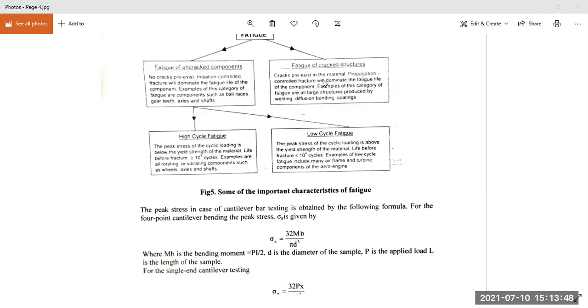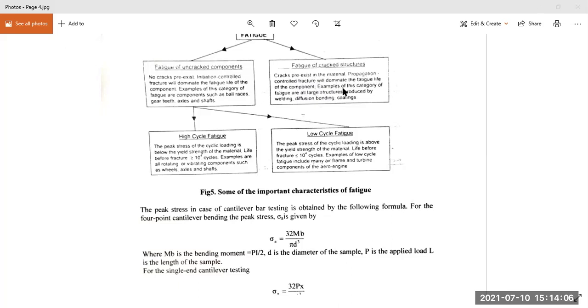Cracks pre-exist sometimes in the material. Propagation of the crack will dominate the fatigue life of the component. The cracks are already produced, and here also there is fatigue. This crack growth will dominate the fatigue life of the component.